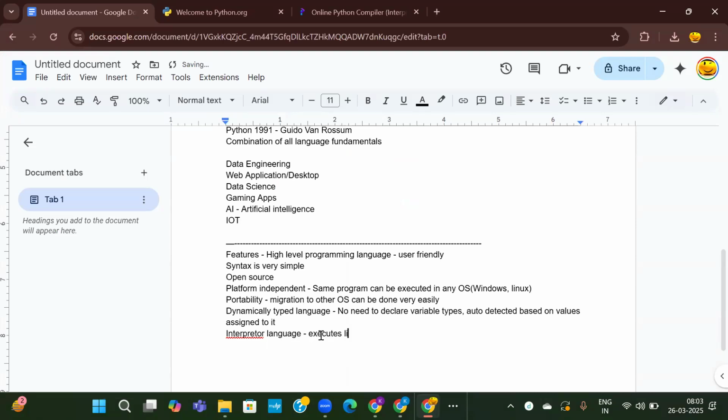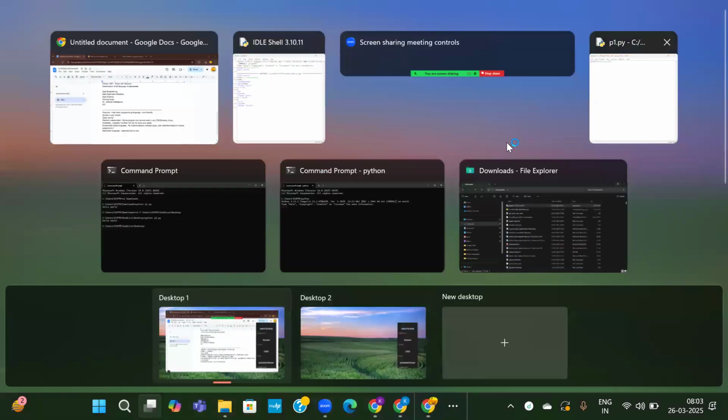I'll show you this also. There are basically two types of languages, compiler and interpreter. Compiler means it will execute all the code at once, and interpreter will execute line by line. I'll tell you with an example here.